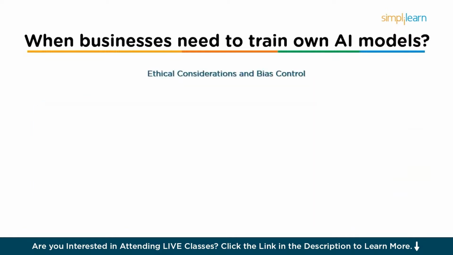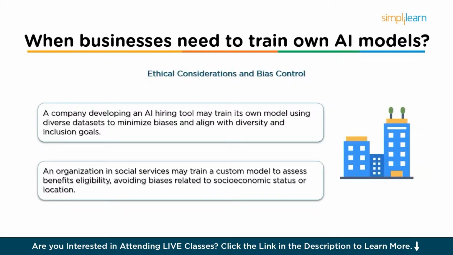And finally, it can be used for ethical considerations and bias control. Businesses aiming to ensure fairness and minimize bias in AI models may prefer to train their own models to have more control over data and algorithms. For example, a company developing an AI tool for hiring might need to train their own model to ensure that it minimizes gender, racial, and other biases in recruitment. Also, an organization working in social service may want to train a custom model to assess eligibility for benefits, ensuring that the model is free from biases.